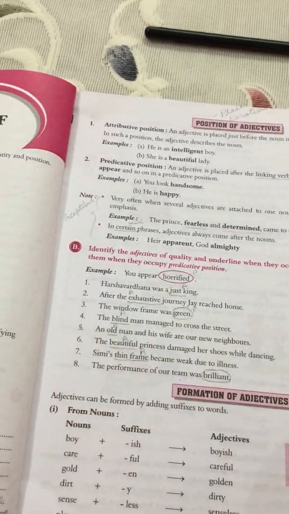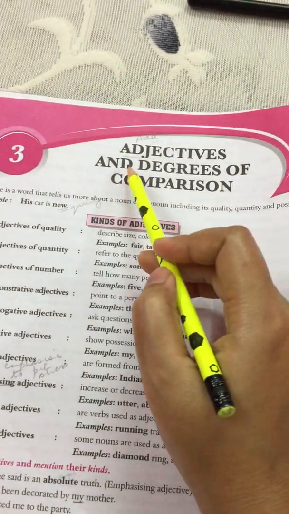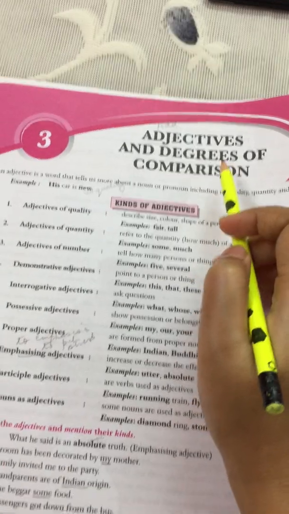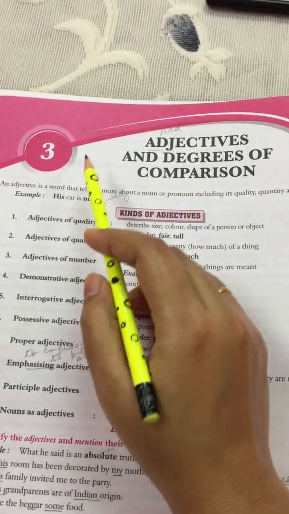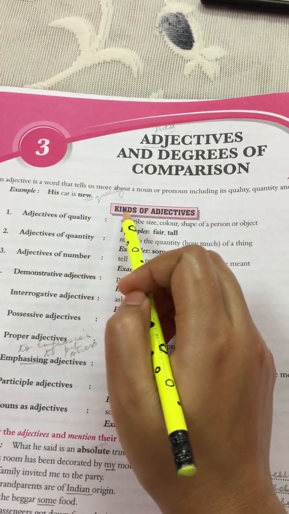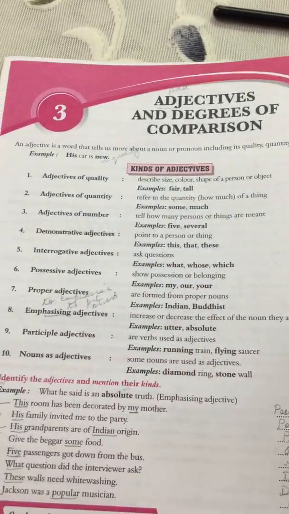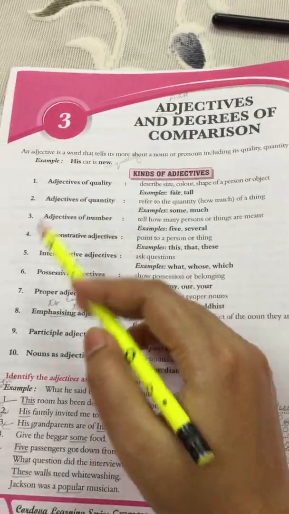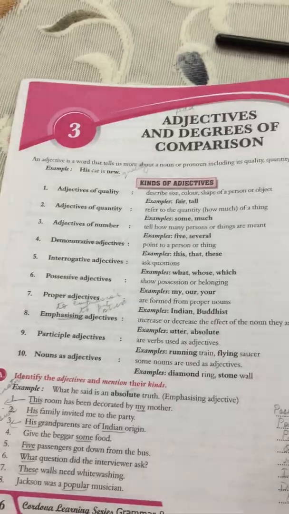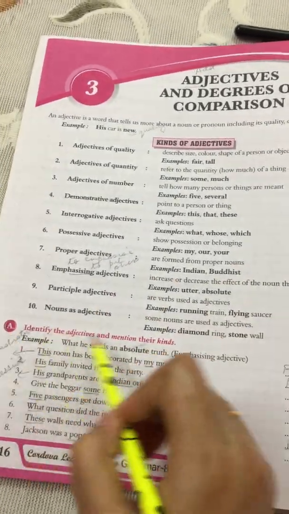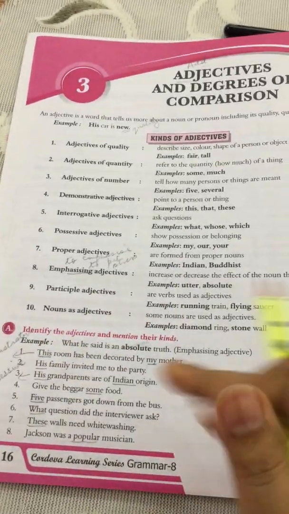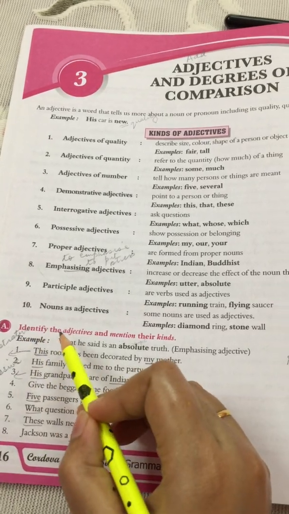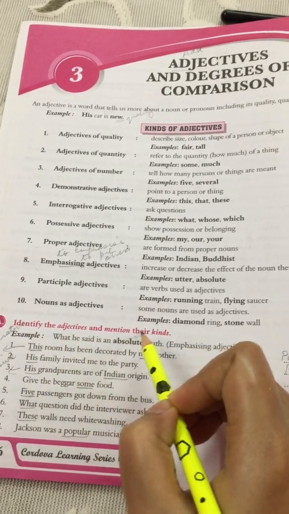So let us open up the chapter number 3 that we were doing in the last class, adjectives and degrees of comparison. I had taught you the meaning of adjective and the kinds of adjectives. Alright, we had completed it and today we will do this exercise. So let us read it. Identify the adjectives and mention their kinds.